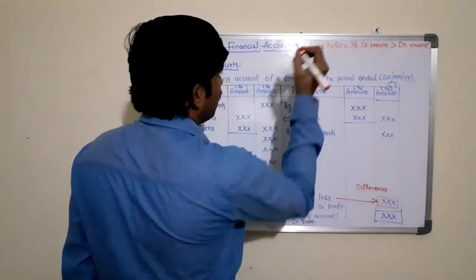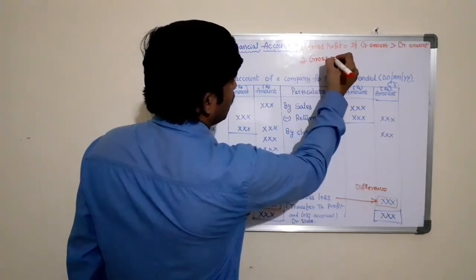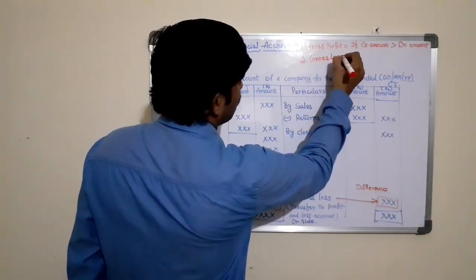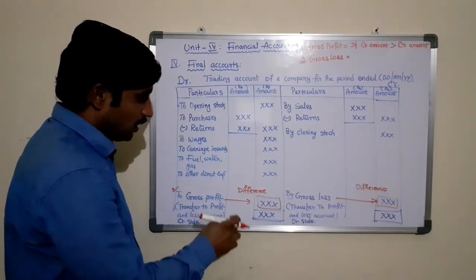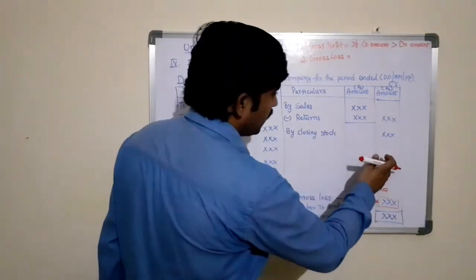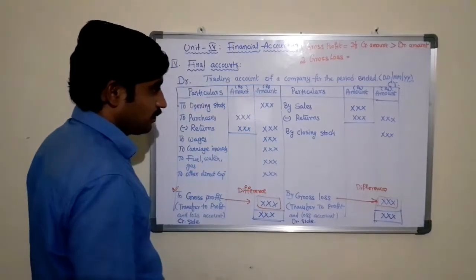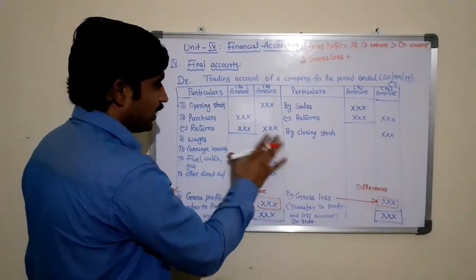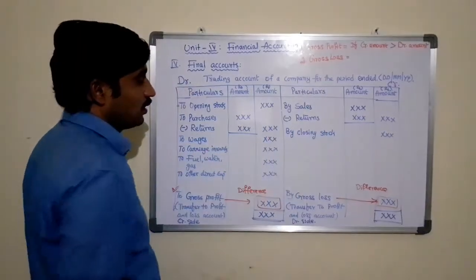On the other hand, the second one: there is a chance of incurring loss, that is called gross loss. Gross loss means if the direct expenditures are more than the direct income, then we may incur loss. As these two are direct expenditure and direct income, this is called gross loss.